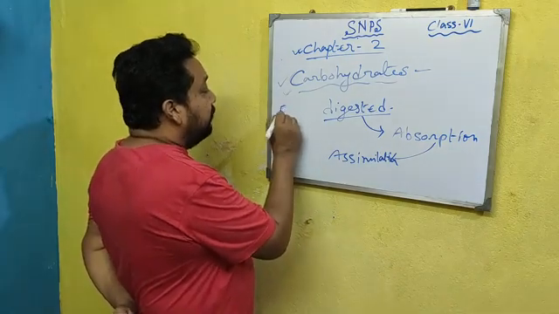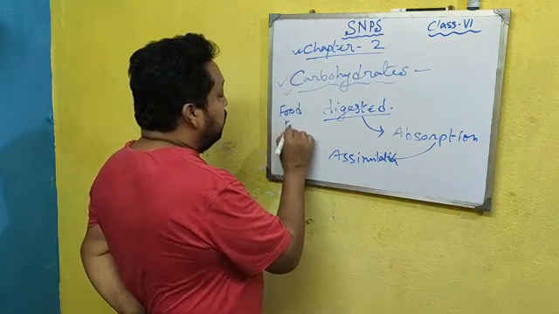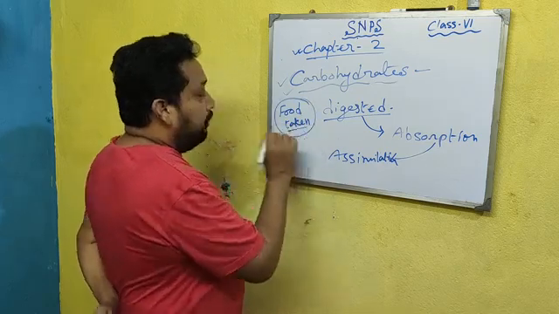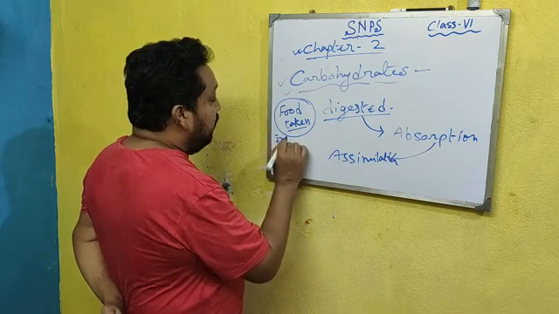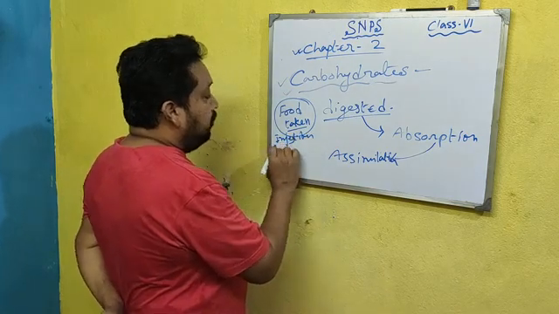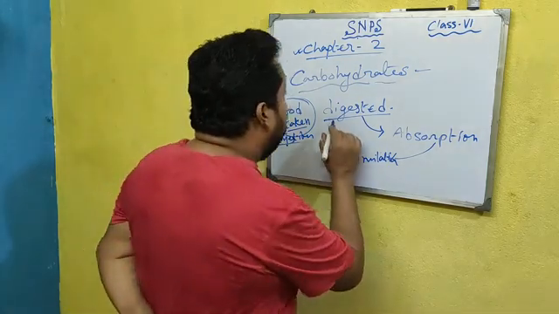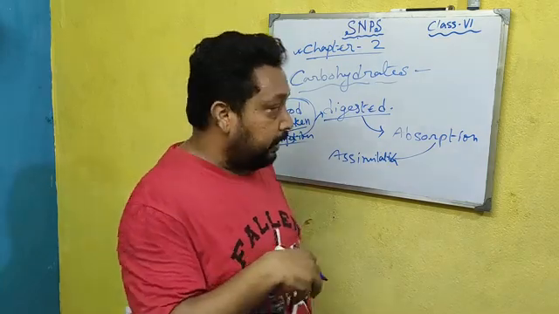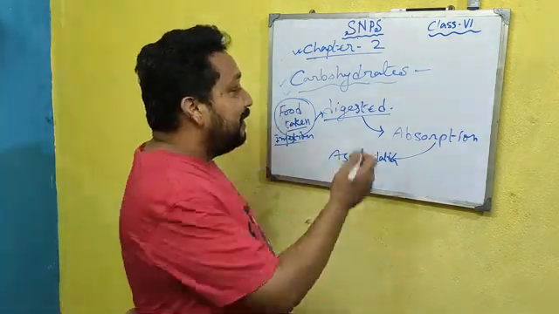First, the food is taken in. That is the first step, and it is called ingestion. After the ingestion of food, meaning the food taken into the body, that food is digested.